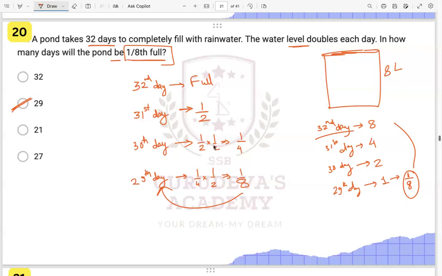I understood how we came with 1/8, but then how did we convert it into 29? 29 is the day. Okay, so we are just going reverse in the order. Okay, understood. Have you all got this particular type?